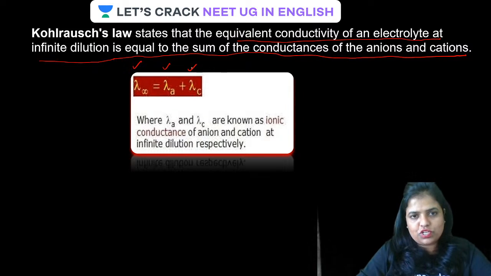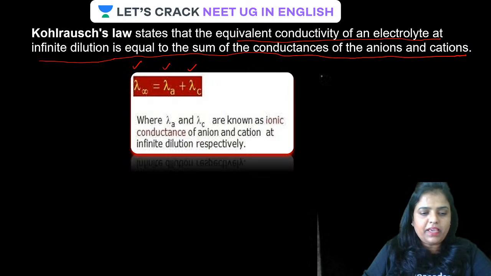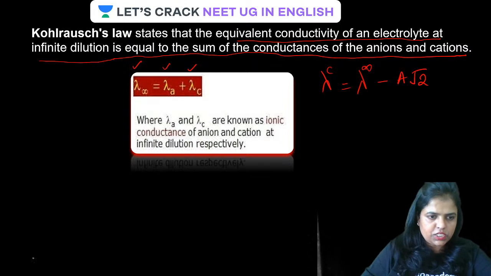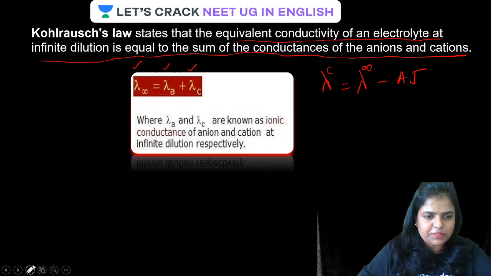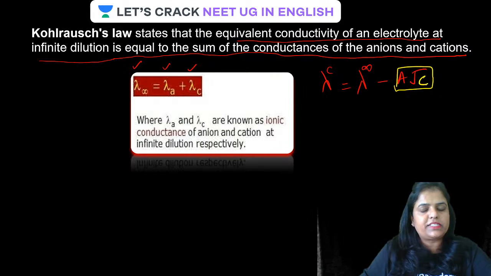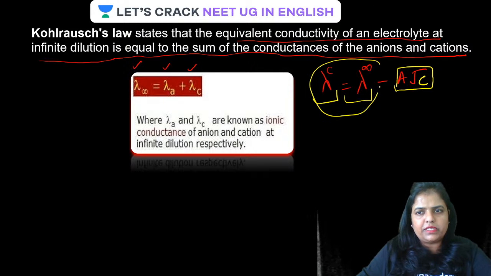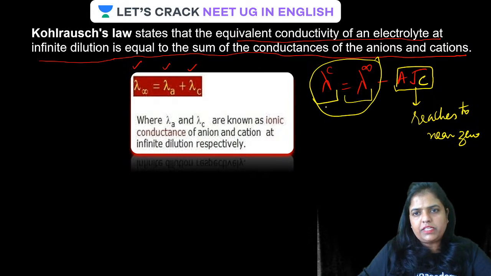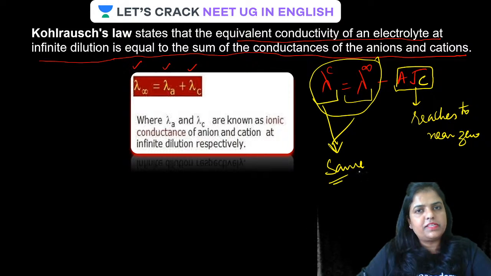This is all about Kohlrausch law, and it is clear from the Debye-Huckel-Onsager equation we just saw. Lambda at any concentration is equal to lambda at infinite dilution minus A square root C. This is C. When this reaches a very small value, near zero, these two are going to be the same.